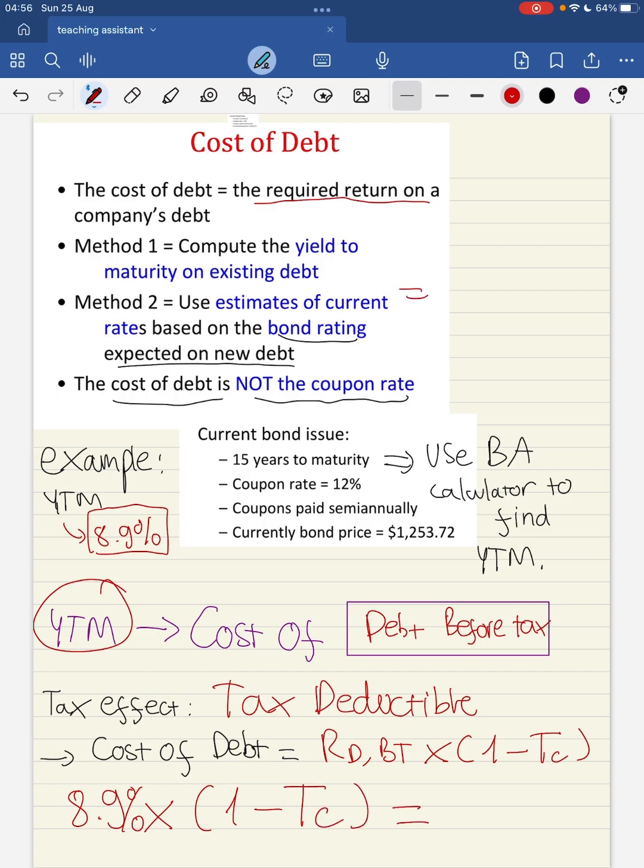Let me assume that the tax rate is equal to 40%. So 8.9% times 1 minus 0.4, which is 40%. This will be equal to 5.34%. And this is an example of how we can compute the cost of debt from a company's perspective.